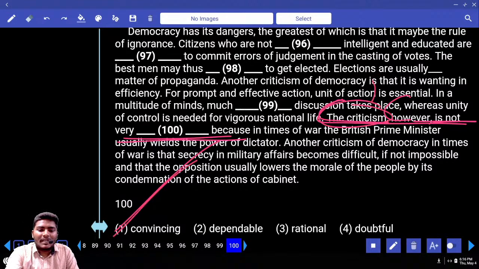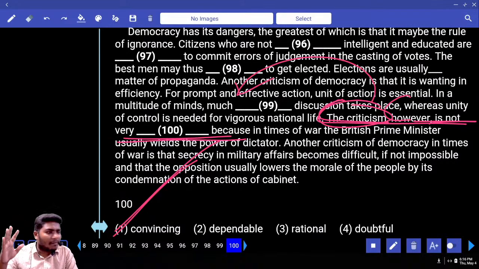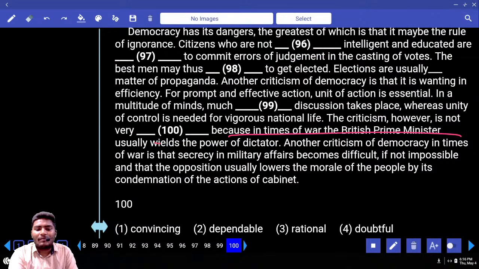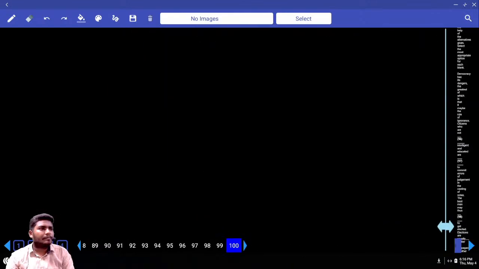Whatever the above statement is, that statement is not very convincing because in Britain there is something which is related to dictatorship. How many of you got 5 out of 5 in this? 1, 2. That's it. Purushul came in. How many of you got only 1 error? Only one. Only one. Okay, right. Thank you.